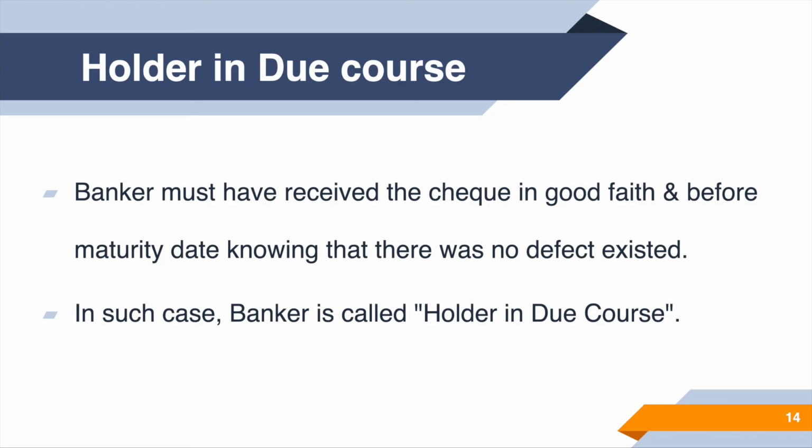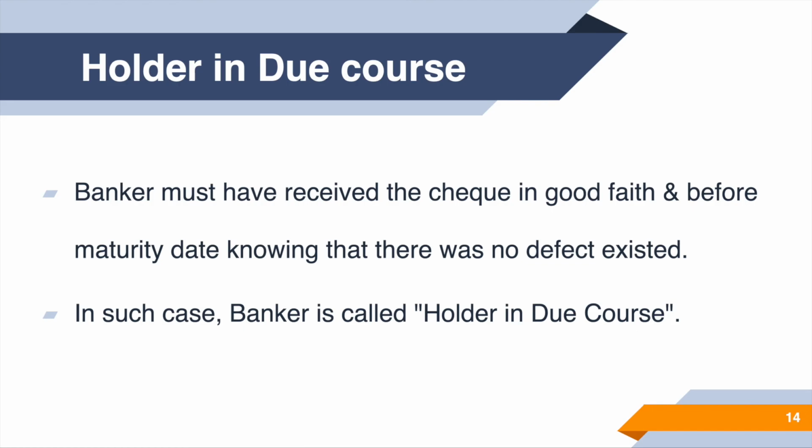In such a case, the banker is called the holder in due course. Why in due course? Because the money is yet to be encashed, or yet to be credited to my account. Therefore, there are still 2 more months for the check to be encashed. In such an example, the banker is called the holder in due course.